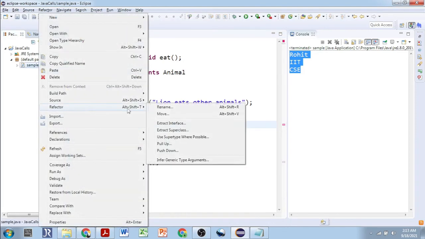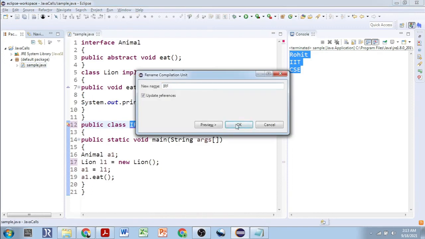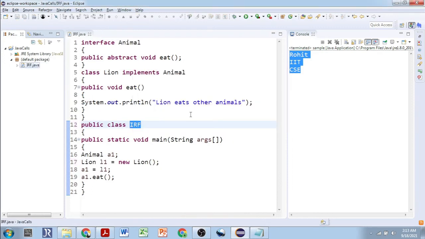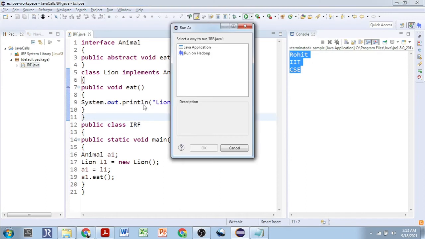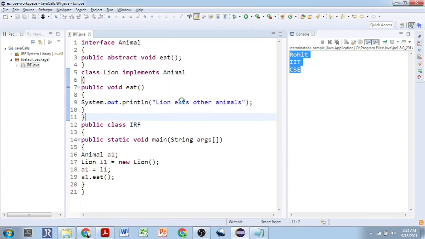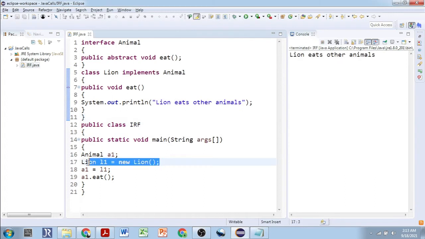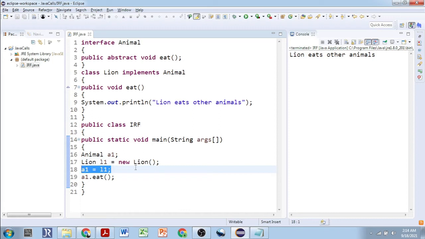Yes guys, so we'll execute this, and it's a very simple program. Tell me what we are doing here. Just a single new line you're learning over here. This line is the new thing you're learning from this particular program, that is, A1 is equal to L1. We are learning these two lines. Here, this is the reference variable of interface Animal.